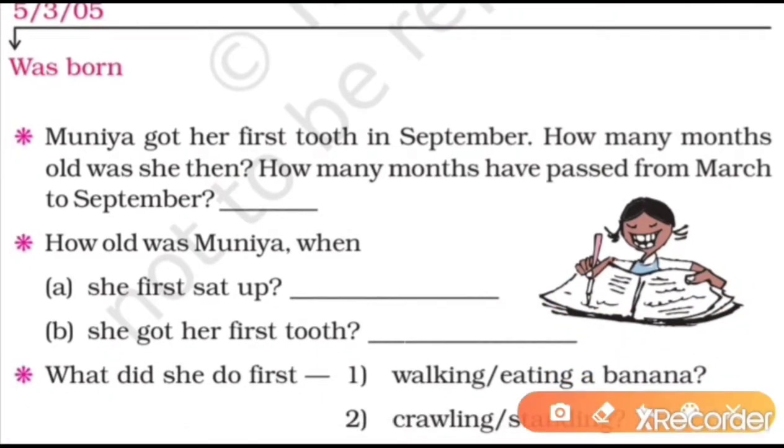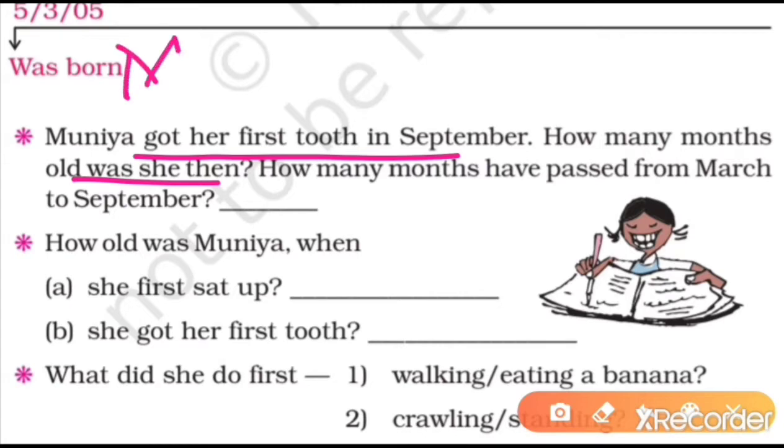In the question it is given, Munia got her first tooth in September. How many months old was she then? How many months have passed from March to September? She got her tooth in the month of September. So let us count.